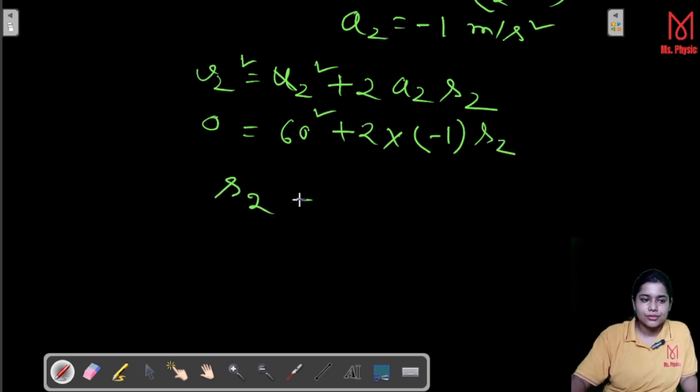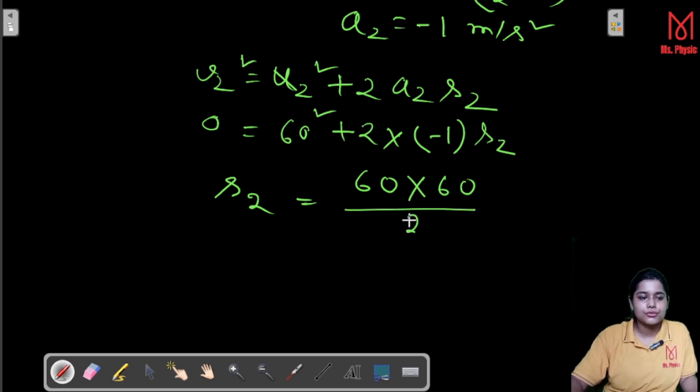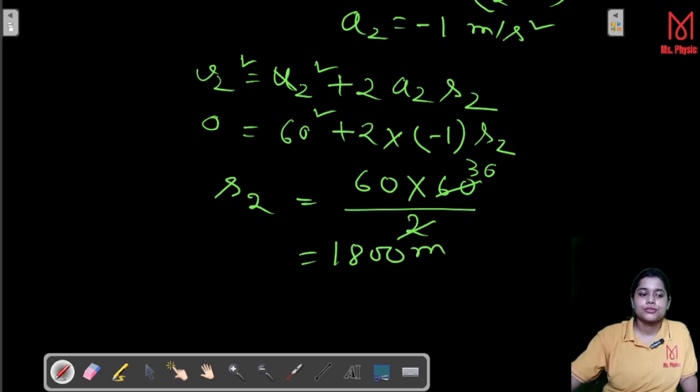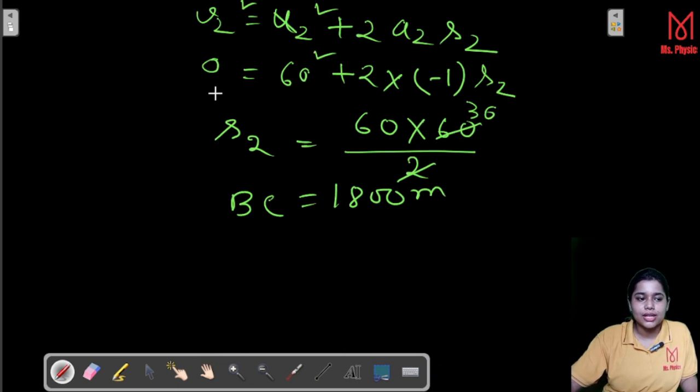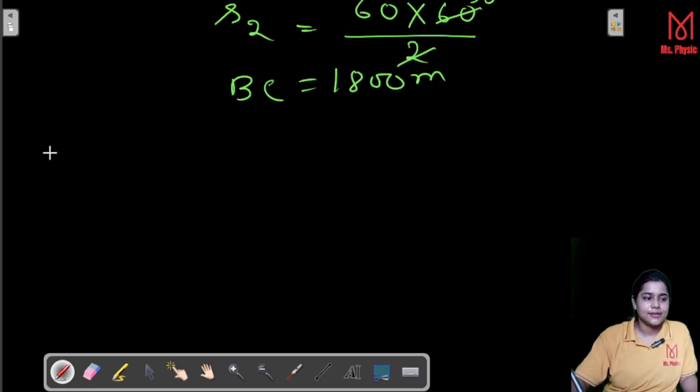S2 is equal to 60 multiplied with 60 over 2, that means 30 times 60, you are getting 1800 meter. So this is the value of S2. S2 means BC. Now I think we are able to find out the total distance, that is AC.